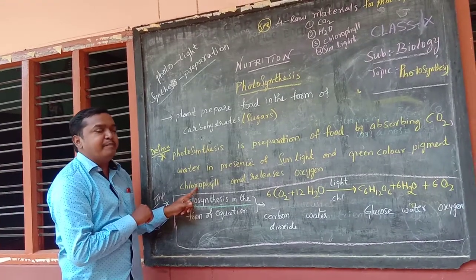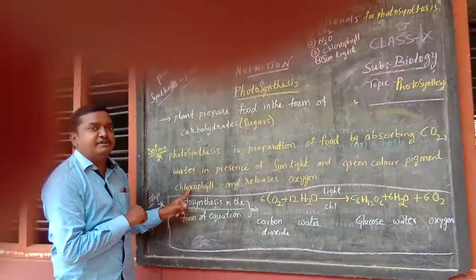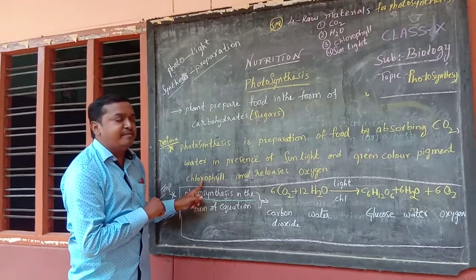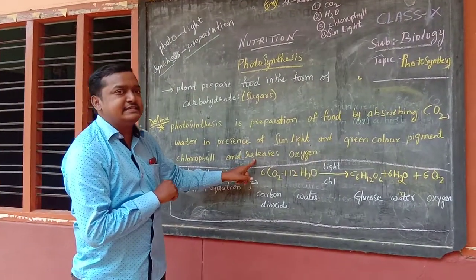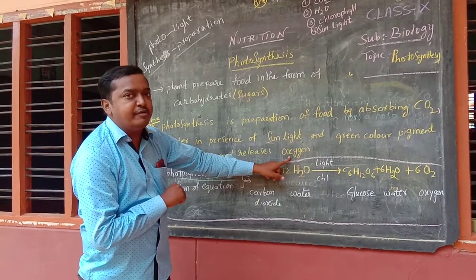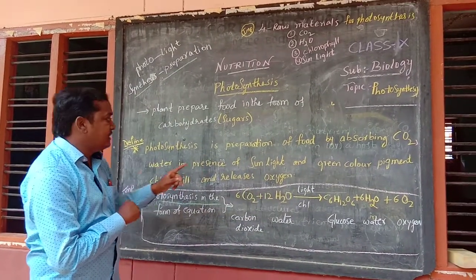Chlorophyll is a pigment responsible for the green color in plants, and after that it releases oxygen as an end product. So once again I am giving the definition.